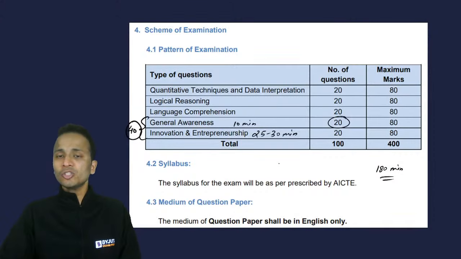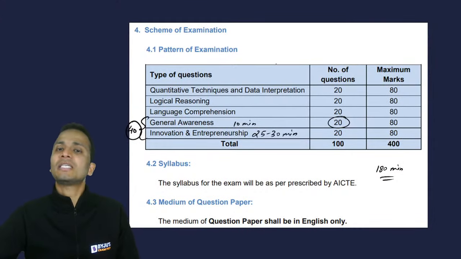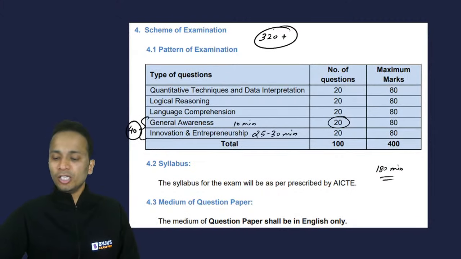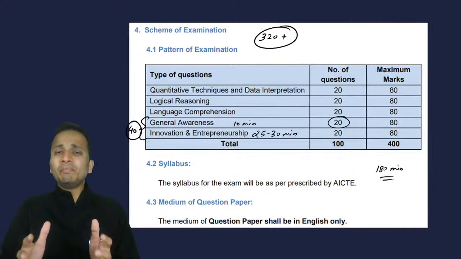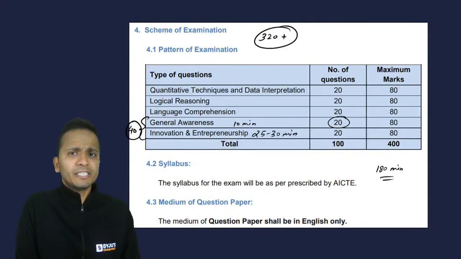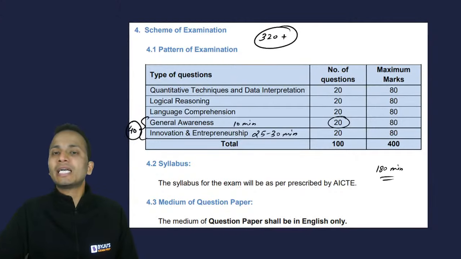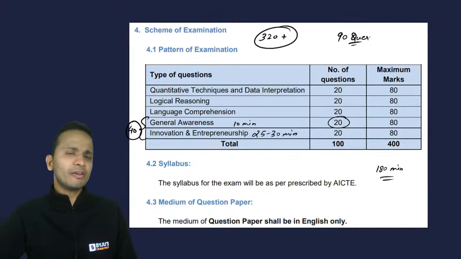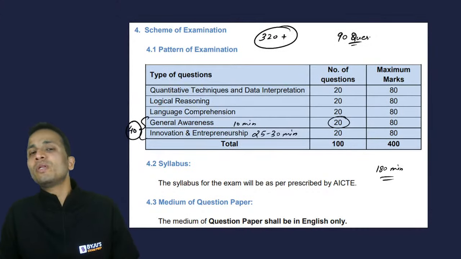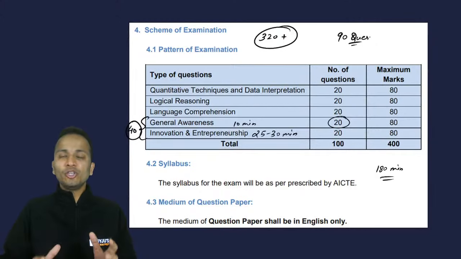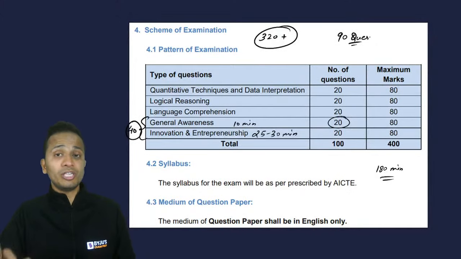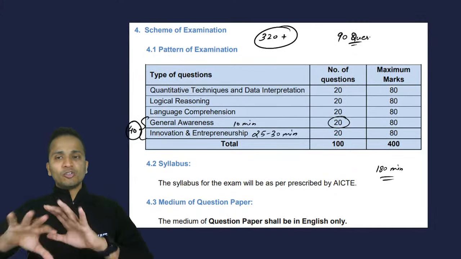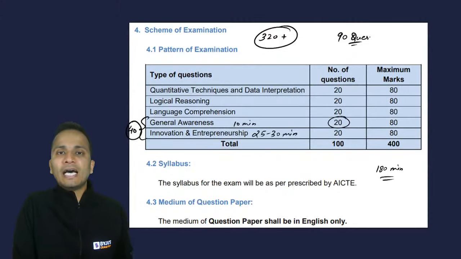As far as target score is concerned, the target score should be somewhere around 320 plus, right? So for 320 plus, 80 plus questions should be effectively correct. For that, you need to attempt at least 90 questions. So if you attempt 90 questions with an accuracy of somewhere around 85 to 90 percent, then you will stand a chance to cross the barrier of 300 marks out of 400 marks, right? So this should be your overall strategy for this entire examination.